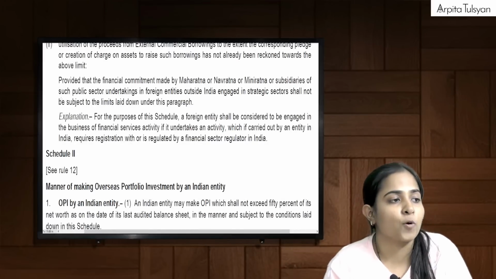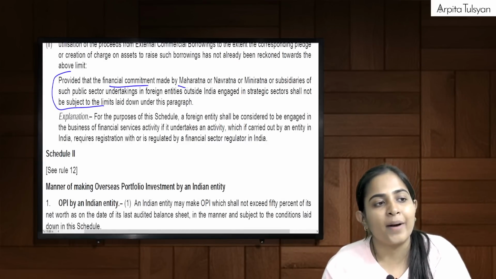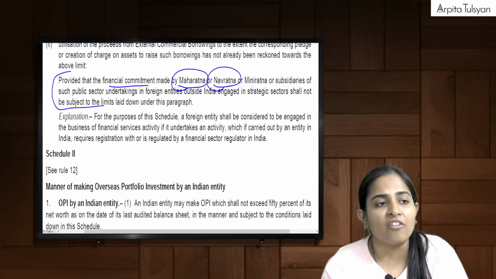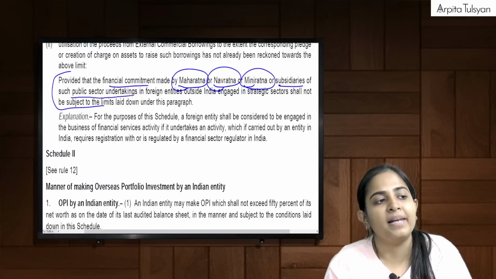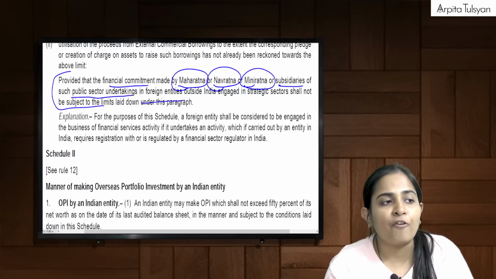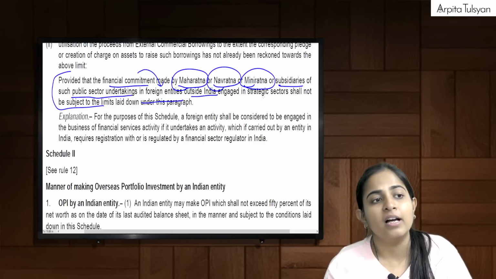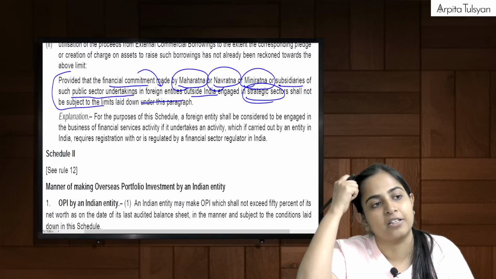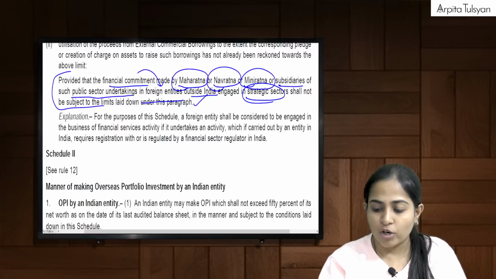This point, this proviso. Provided that financial commitment made by Maharatna or Navratna or Mini Ratna or subsidiaries of such public sector undertakings in foreign entities outside India engaged in strategic sectors shall not be subject to the limits laid down under this paragraph. What are they trying to say?